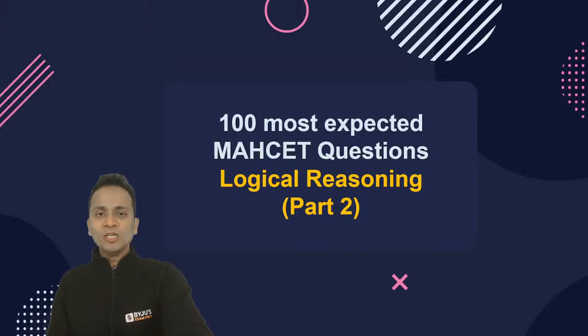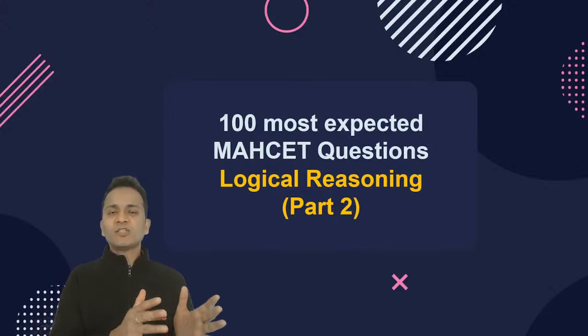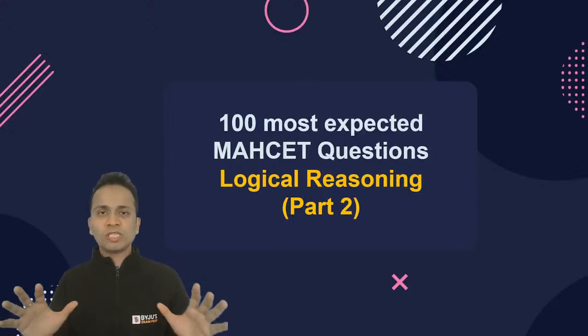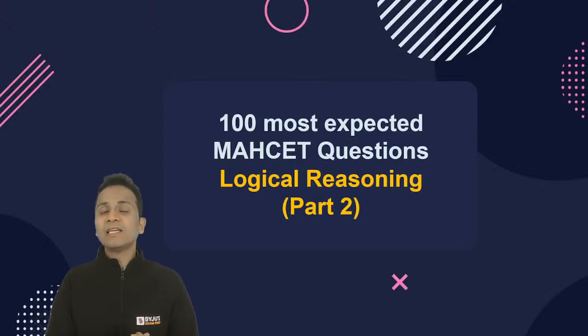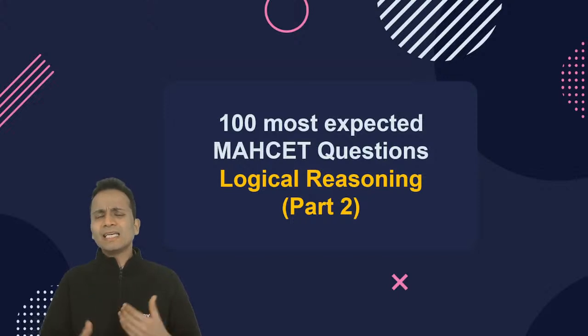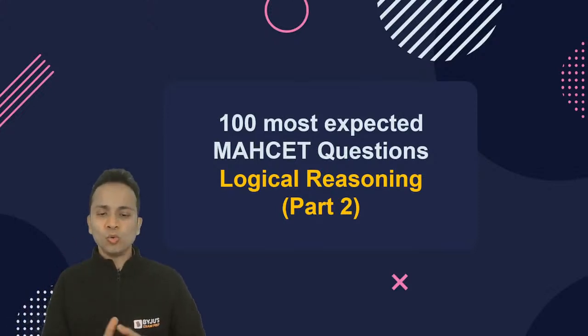All right, Aditya. So friends, welcome once again on our YouTube channel. Thank you people for confirming that I am clearly visible and audible to all of you. 100 most expected questions for MHCT logical reasoning part number 2 is going to start now. Now in today's session, I will take two sets of questions. Every set will have 5 questions and we are going to solve these two sets independently. Now, in the first set, this is based on linear arrangements. Now, raising the level of difficulty to another level. Basically, in the first set, you will see linear arrangement in two parallel rows. All right. So let's begin with this session.